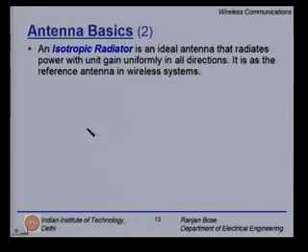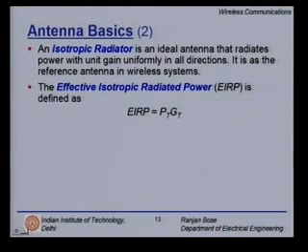Now let us look at some definitions. An isotropic radiator is an ideal antenna that radiates power with unit gain uniformly in all directions. It's an idealistic definition, but still important because it will help us to have a reference. If we have a directional antenna, maybe we can talk how good or bad it is with respect to this isotropic radiator. It is used as the reference in wireless systems.